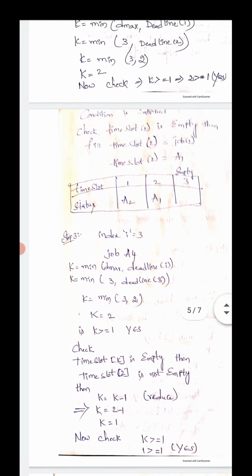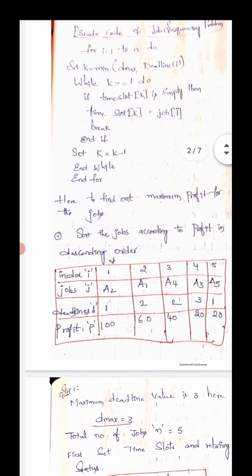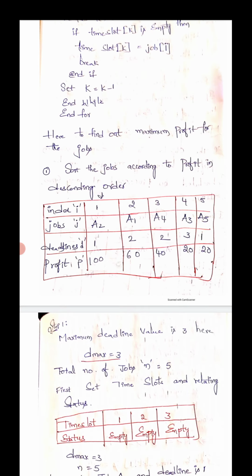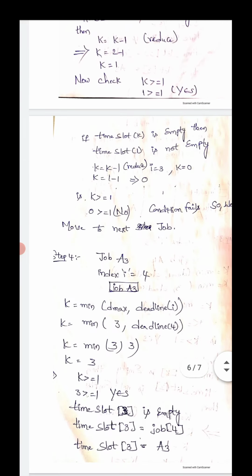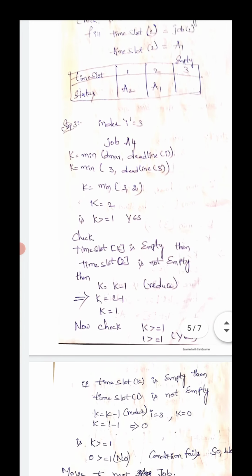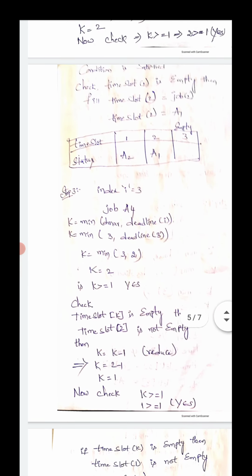Deadline of 3 is 2. In step 3, we look at deadline of I, in the sense deadline of 3. Deadline of 3 is nothing but 2. Okay, K is equal to minimum of 3 comma 2. Which is minimum? 2 is the minimum.